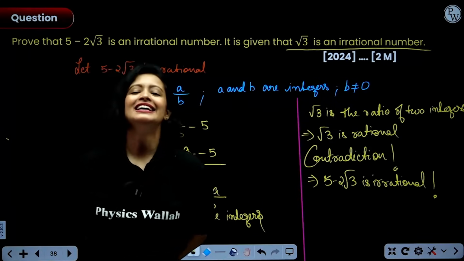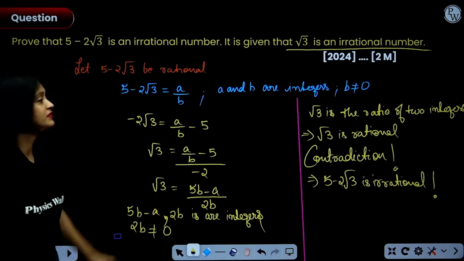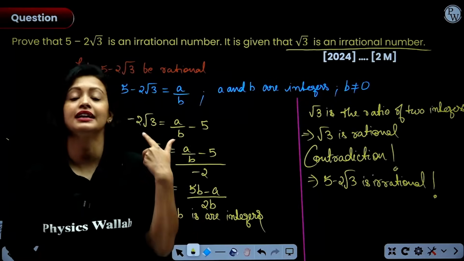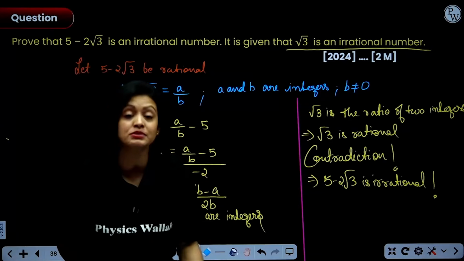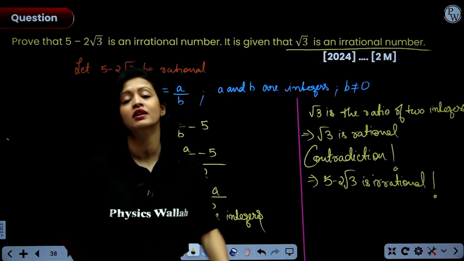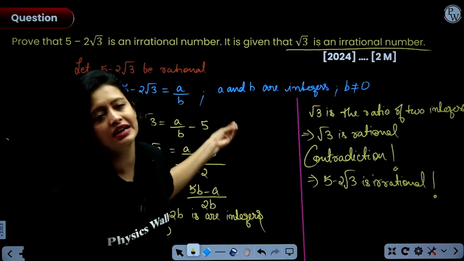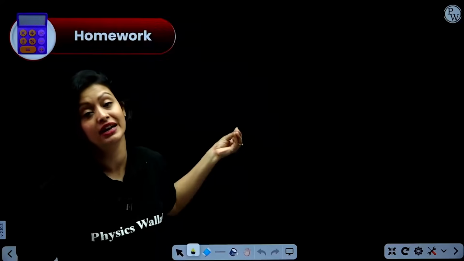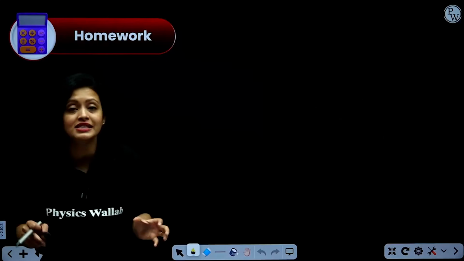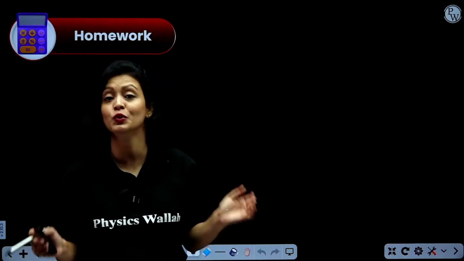Got it? So, these are the two types of proofs of irrational numbers that are most commonly asked in your exams. If you do not study anything else in the entire chapter, then please study both the proofs and study the fundamental theorem of arithmetic. All these topics are so easy, they will give you free marks. So do not skip.